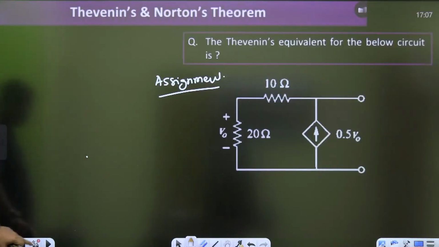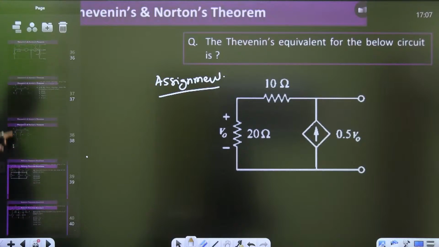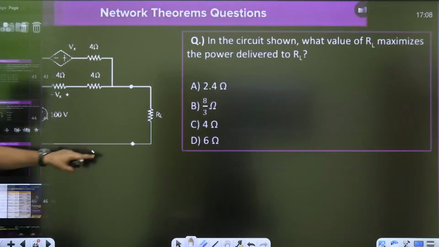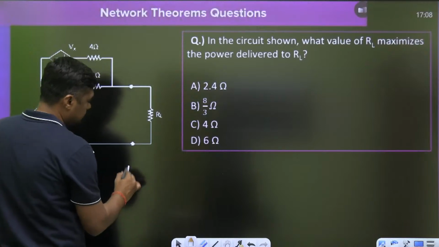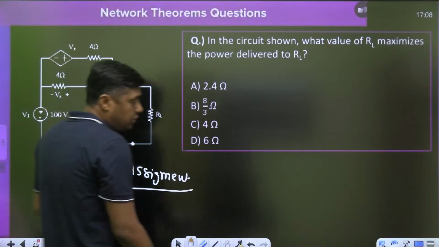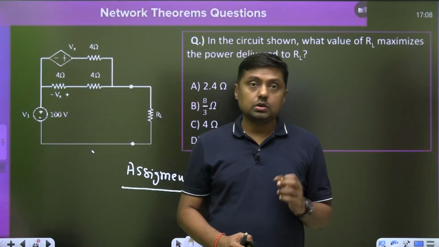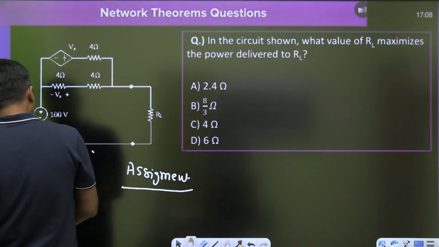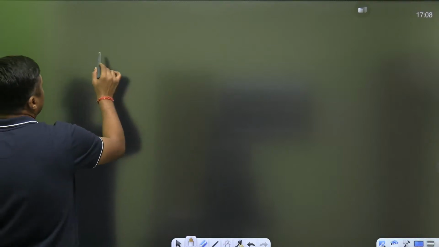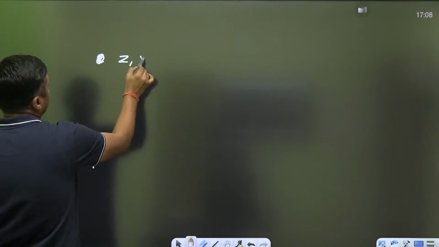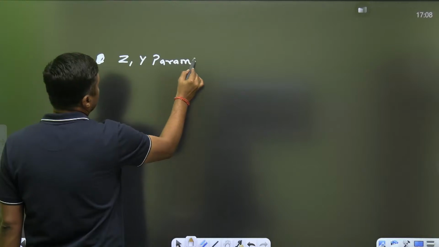Try to solve this and give me a suggestion if you want to solve this type of question, guys, and that is the second one. Tomorrow I will solve these two questions, and guys, I am going to start with two-port network. Stay tuned with us, and if you want any other suitable time, then yes, you can ask me for evening classes or so on. So tomorrow, two-port network, Z and Y parameters. Very, very important one. Normally we are getting questions from it.